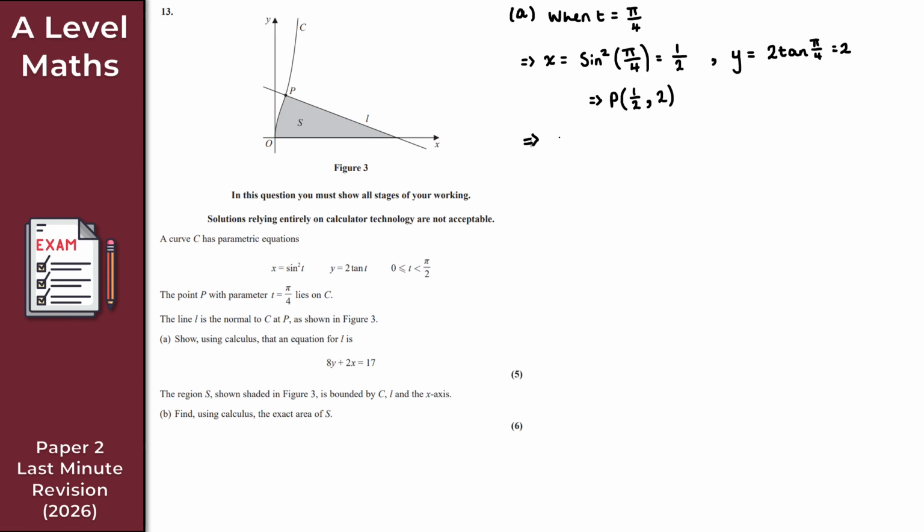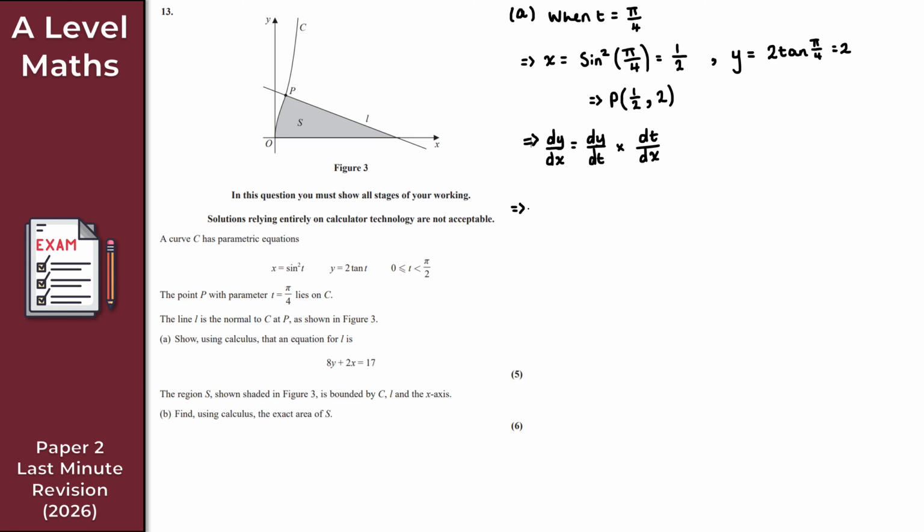So dy by dx then, what is that? This is parametric differentiation. So for dy by dx, what I want is dy by dt times dt by dx. As you can see, the dt's would just cancel and we'd just get dy over dx. So what I want to find is dx by dt and also dy by dt.